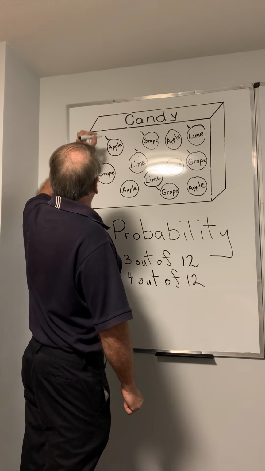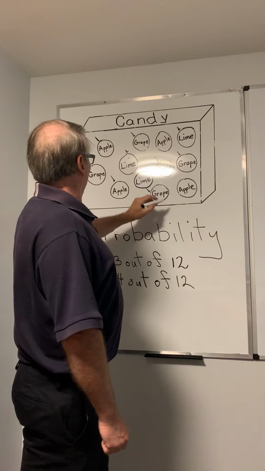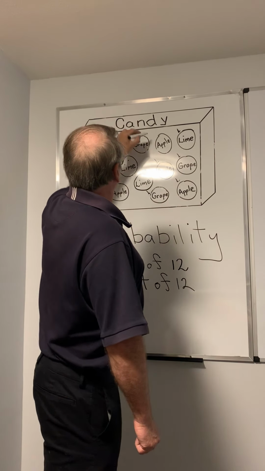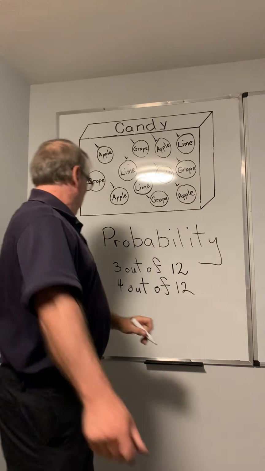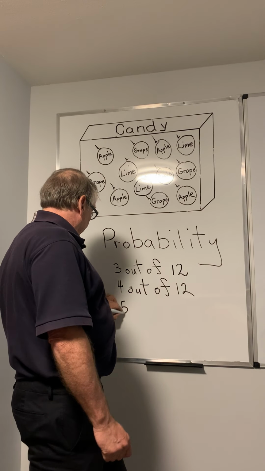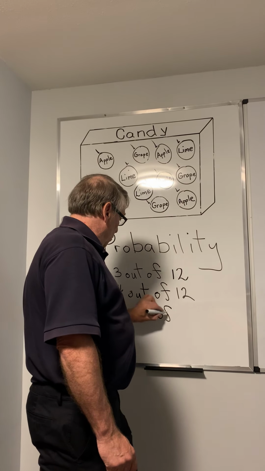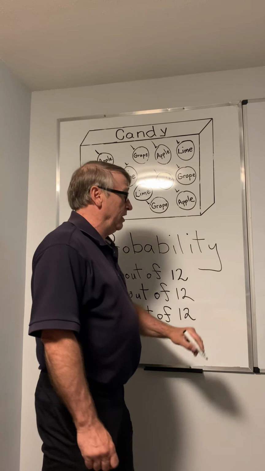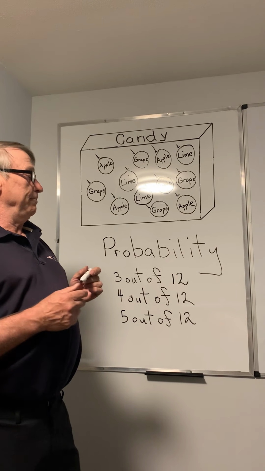We've got 1, 2, 3, 4, and 1 more here is 5. So that would be 5 out of 12. So he is correct.